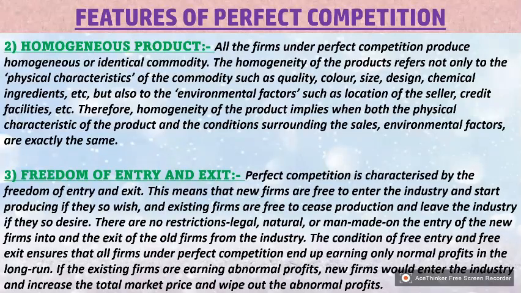The existing firms are free to cease production and leave the industry if they so desire, and there are no restrictions, legal, natural or man-made, on the entry of new firms into the industry and the exit of old firms from the industry. The conditions of free entry and free exit ensure that all the firms under perfect competition end up earning only normal profit in the long run. If the existing firms are earning abnormal profit, new firms would enter the industry and increase the total market supply.